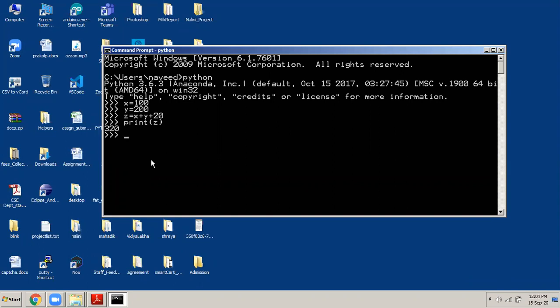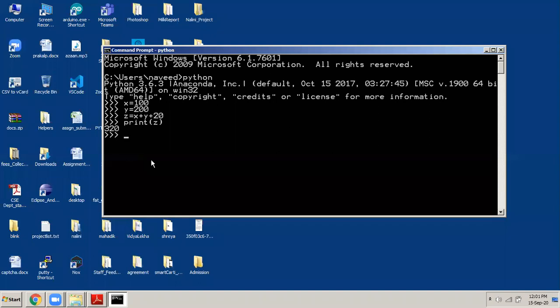So this is the interactive shell. This is where I can type the program immediately, some scripts, and I can execute, and then I can see the output. Okay. So after I have installed Python in my computer, if I want to go to the interactive shell, I have to open command prompt and type Python. Then it takes me inside the interactive command shell. And here I can type one statement at a time, press enter, and so on, I can execute my entire program.